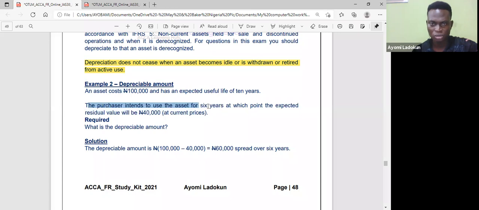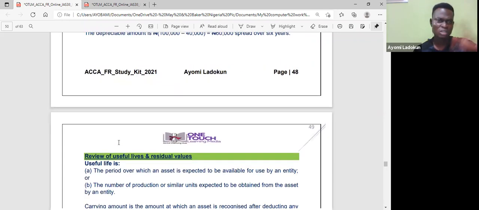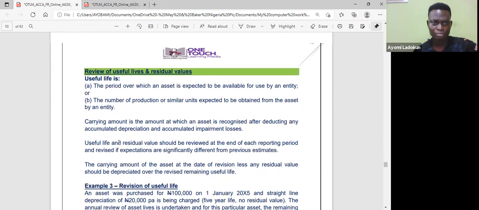The purchaser intends to use the asset for 6 years. At that point, the expected residual value is 40. So what's the depreciation? I just say cost minus residual value. So this 100 minus 40, what's the useful life? Divided by 6 years, right? So whatever I have there is my depreciable amount. So that's quite straightforward. We have dealt with all of this before now.